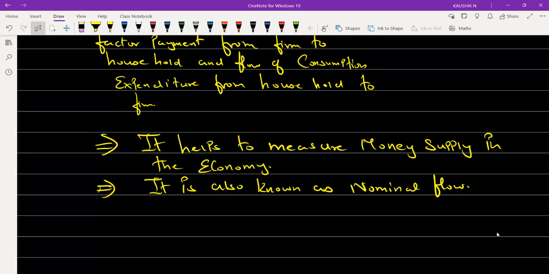I assure you that the concepts you learn from me in economics will be more clear, crisp, and perfect, so you need not worry. Only thing is, ensure that you take notes simultaneously along with me as and when I dictate or write on the board.